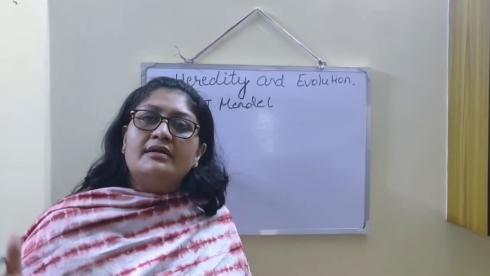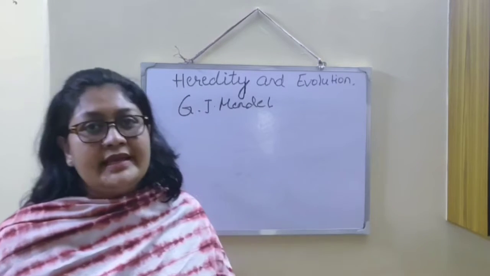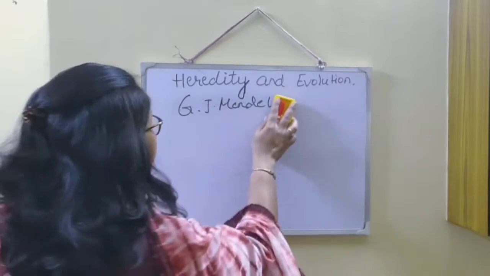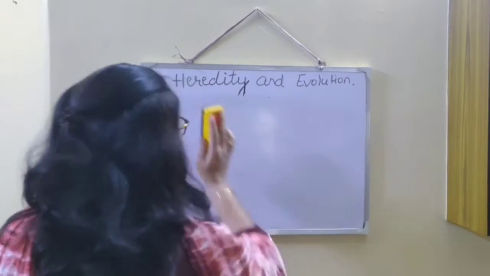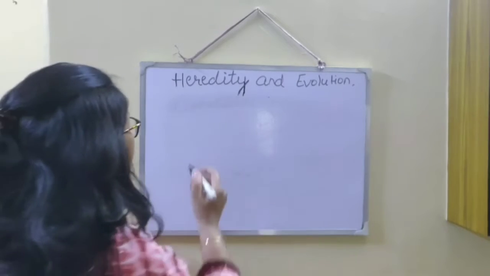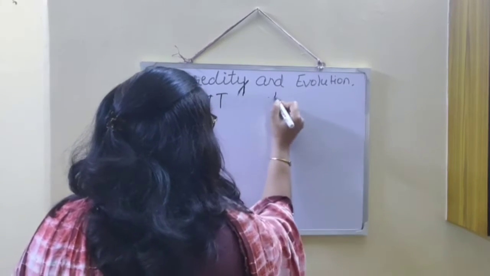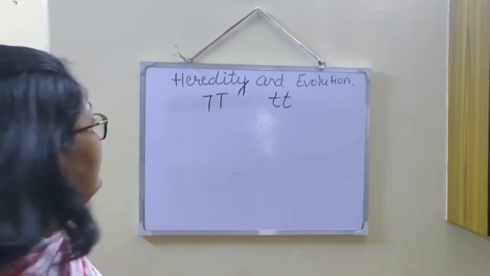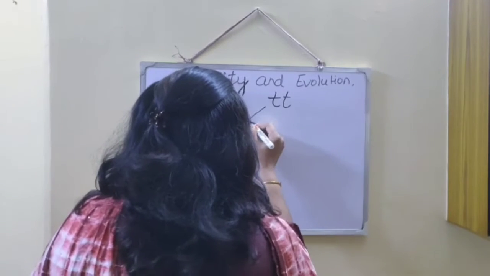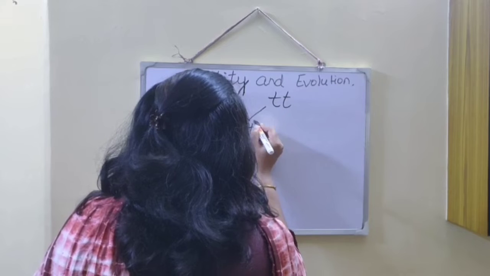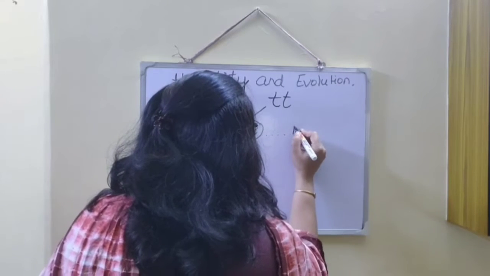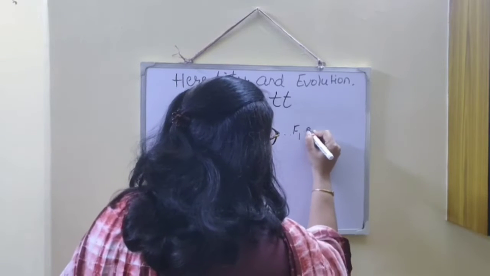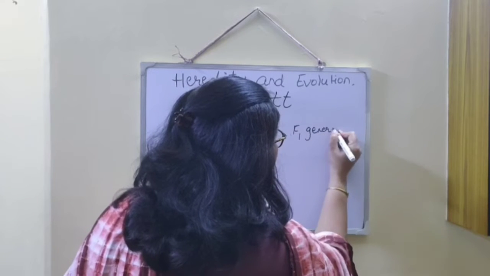Now today we are taking one such hybridization experiment which Mendel carried out at that time. He crossed one tall and a dwarf pea plant, and as a result of this cross he collected the seeds and grew them and generated the first hybrid generation or the F1 generation.